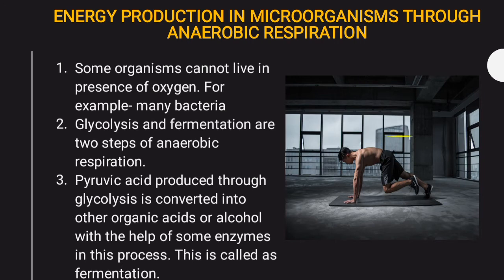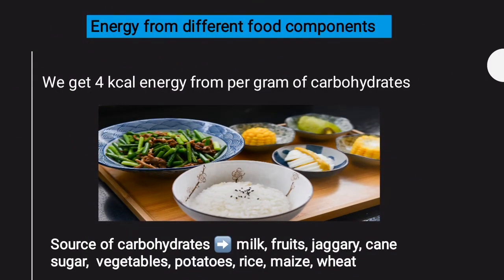Next slide. We'll be learning about energy from different food components. Which are the main sources of energy required in our body? Carbohydrates, fats and lipids. You guys are completely correct. We'll be learning about their sources, what use they have in our body, and if an excess of carbohydrates, fats and lipids is there in our body, where it is stored. So three different things we'll be learning about: source, use, and where the excess is stored.